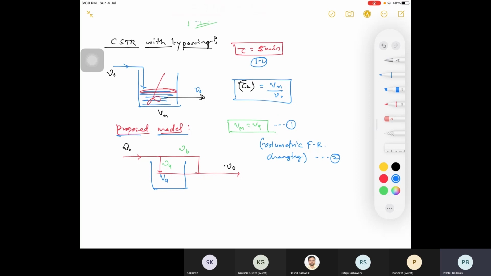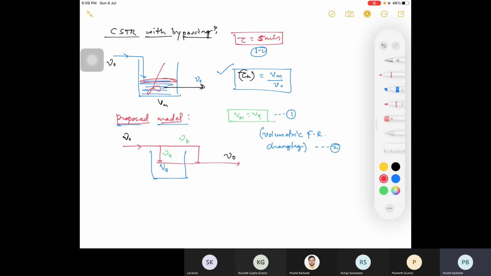Your volume was decreasing, and if volume decreases, your residence time will decrease. So the actual residence time will be a lower value than your theoretical value. Now tell me, this is your definition of tau, right? Based on this, your volumetric flow rate is changing. So what will be the effect on your tau, based on the volumetric flow rate change?